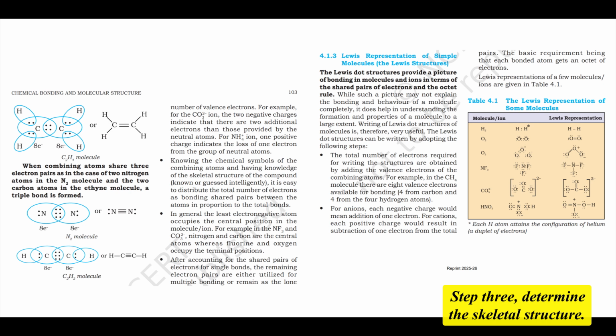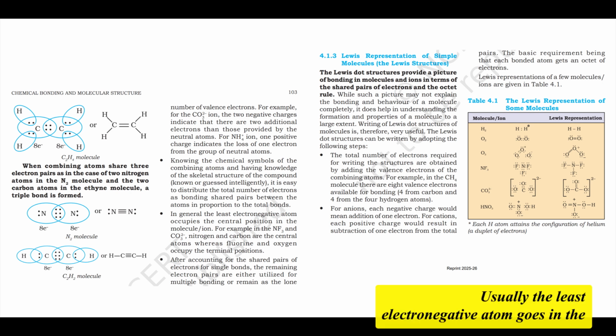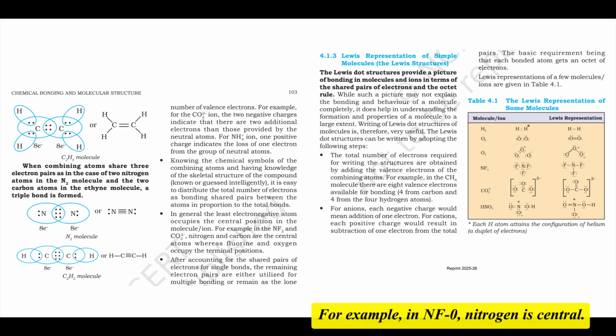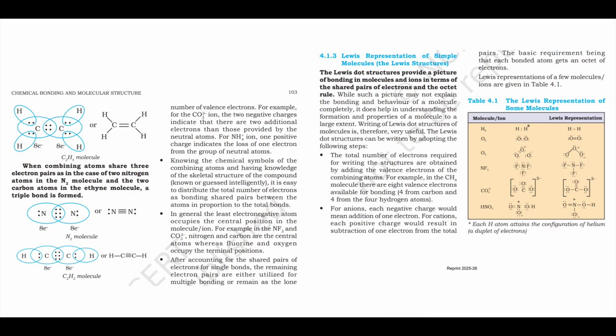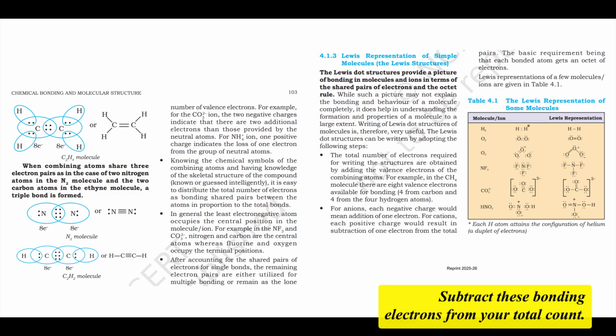Step 3: Determine the skeletal structure. Arrange the atoms. Usually the least electronegative atom goes in the center, except hydrogen, which is always terminal. For example, in NF3, nitrogen is central. In COS, carbon is central. Okay, central atom identified. Step 4: Form single bonds. Place one shared electron pair, a single bond represented by a line, between the central atom and each surrounding atom. Subtract these bonding electrons from your total count.